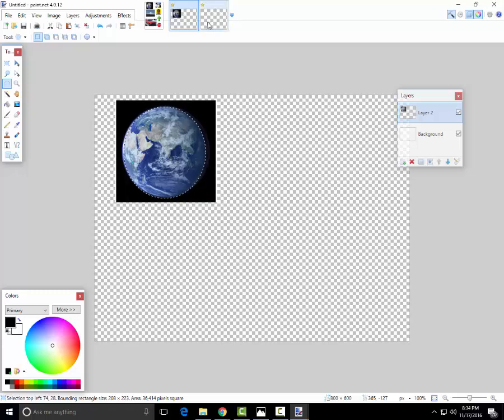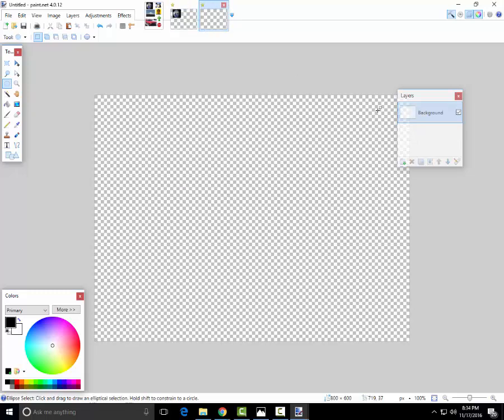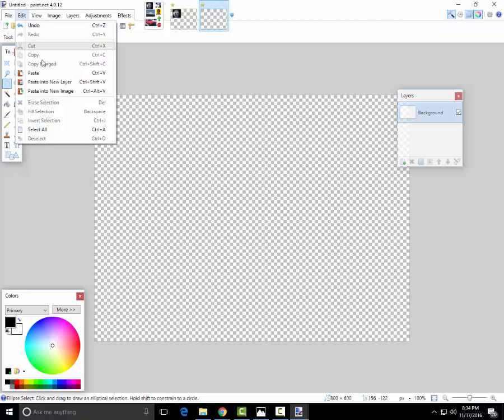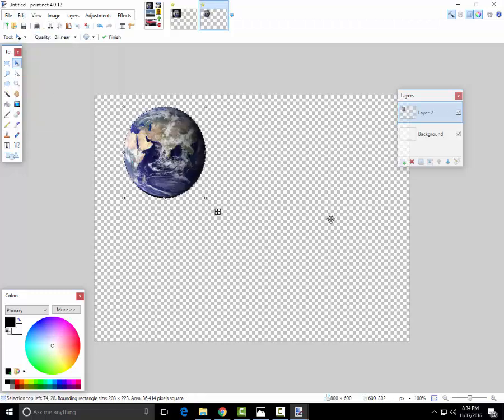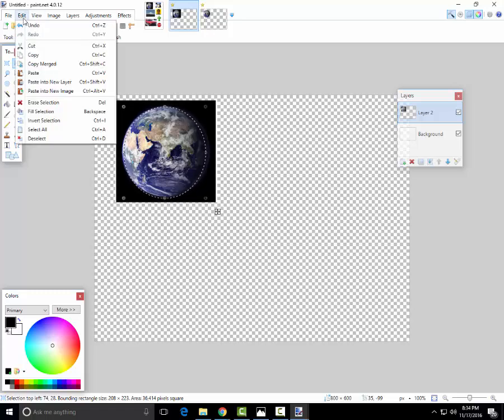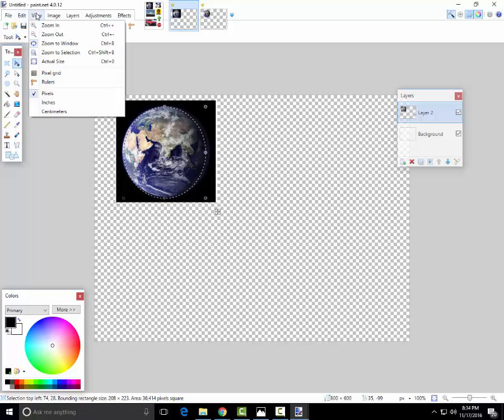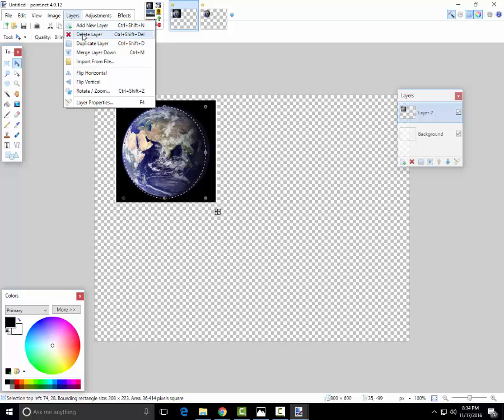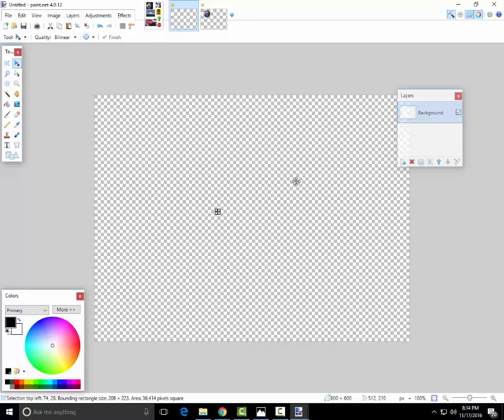I can go to my final file here, edit, and paste onto a new layer. And so now I have the world all by itself without the black background, so we can merge it with other things later on. Now we can go back to here. This is our original. Under layers, we can delete this layer here, so we don't need this layer anymore.